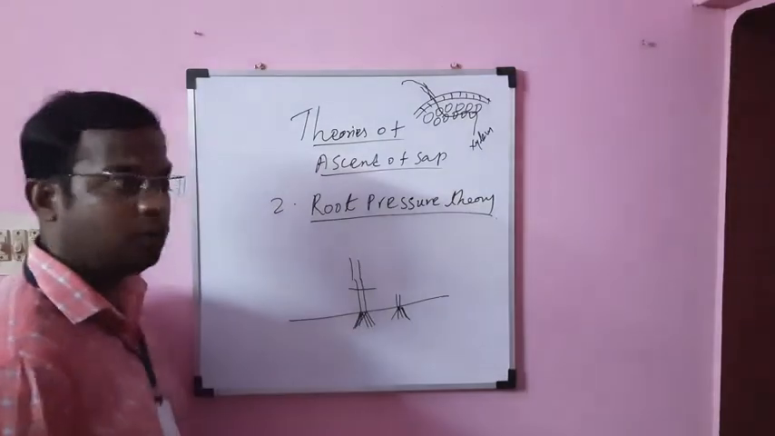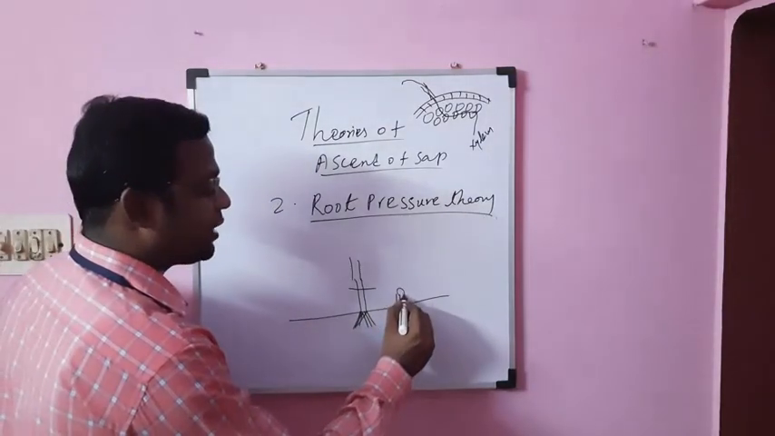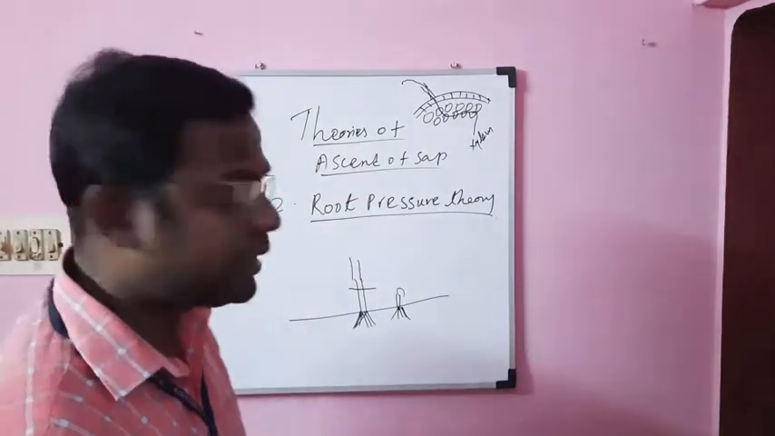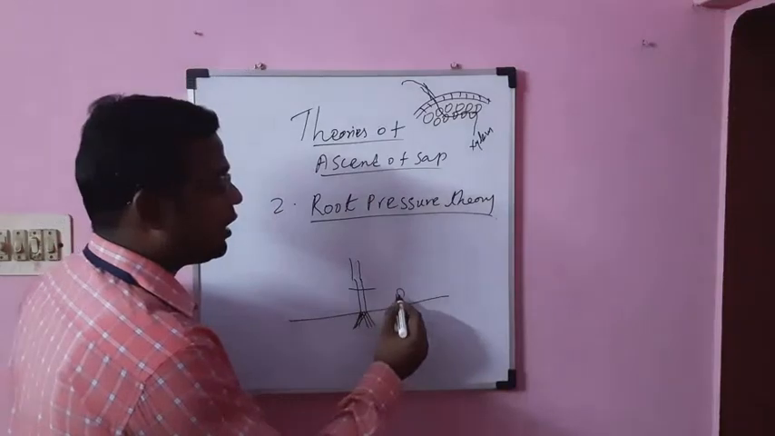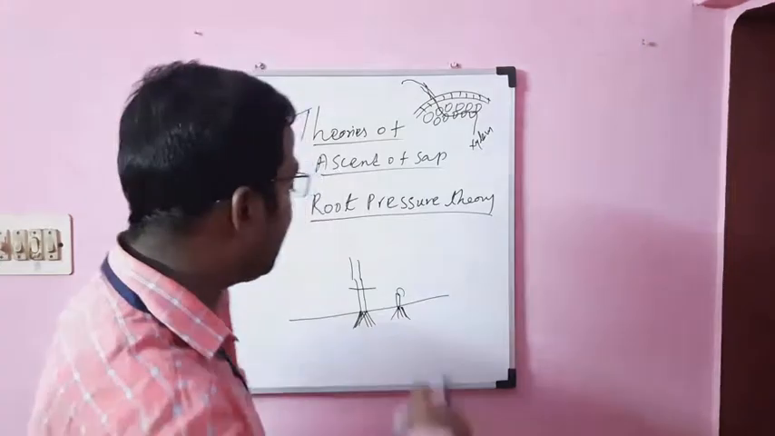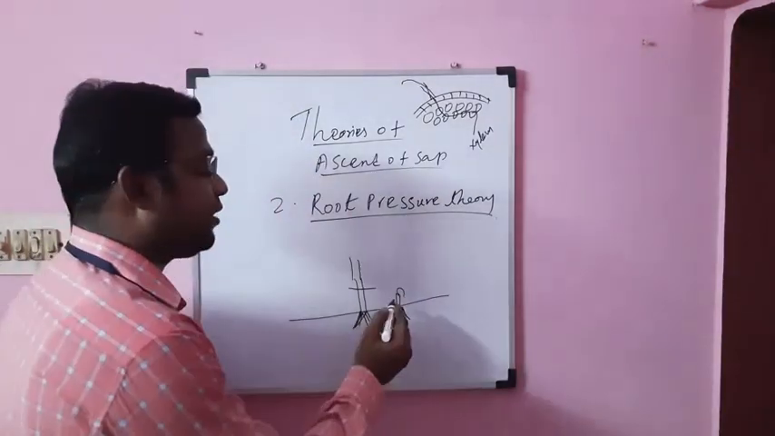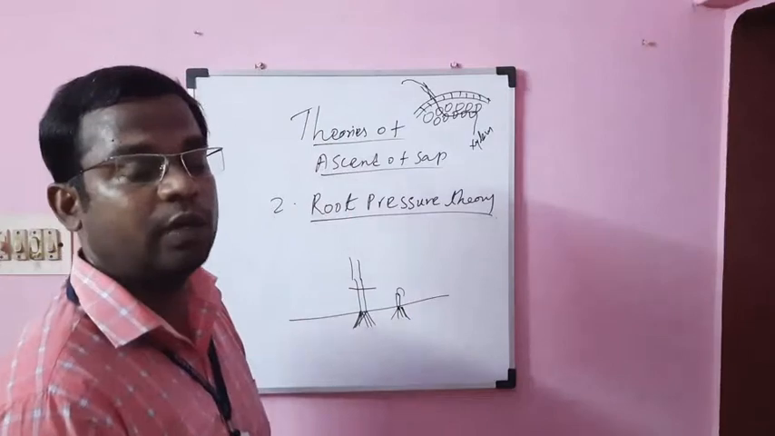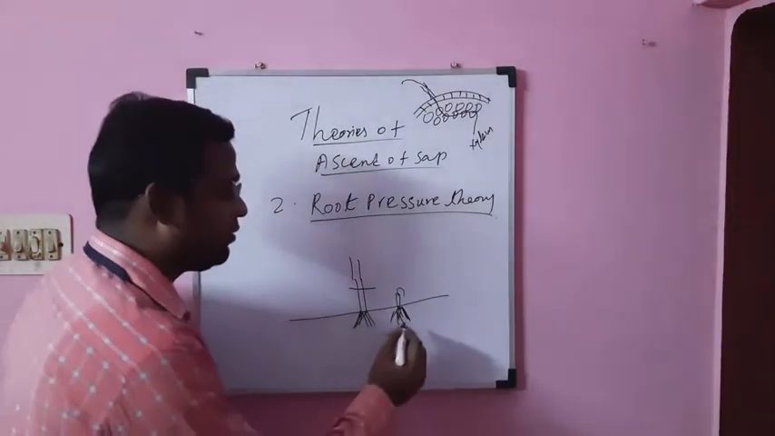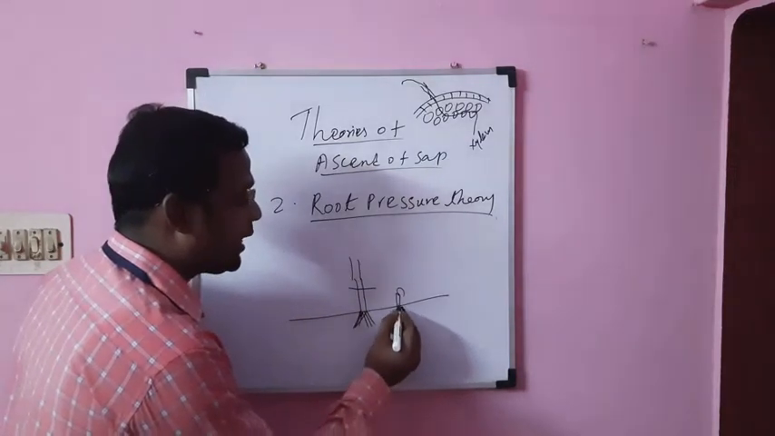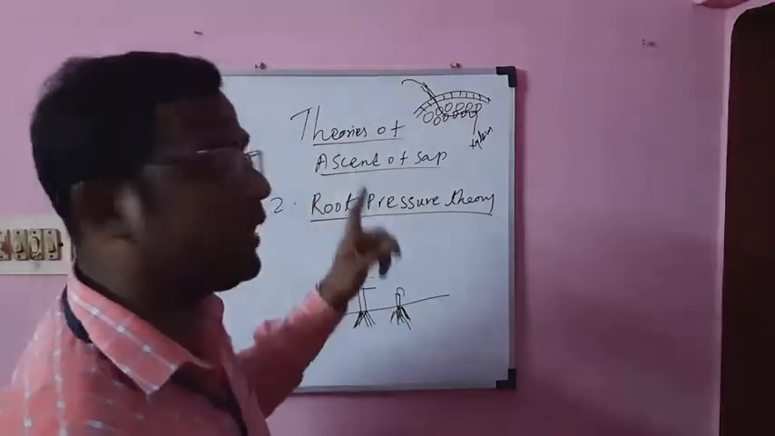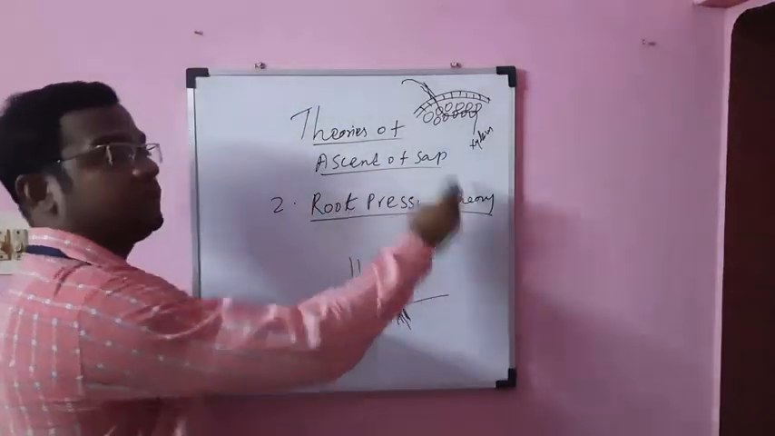Now he found that water started coming out of the cut edges of the stem, and he said that root pressure alone is responsible for the water coming out. The root pressure which is created in the root is responsible for taking the water up, and it comes out of the cut edges. So from this experiment he proposed the root pressure theory.